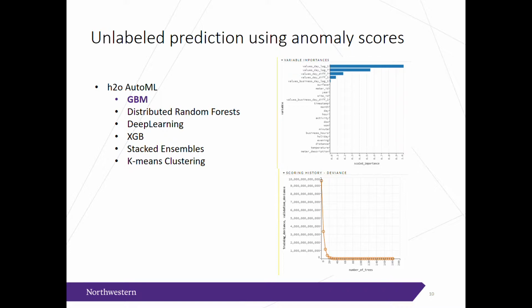And it seems like GBM models work the best here, but we trained several models, including random forest, deep learning, gradient boost, XGBoost, and then stacked the ensembles. Also, I did k-means clustering just against the values, and that was pretty poor, not really worth talking about.